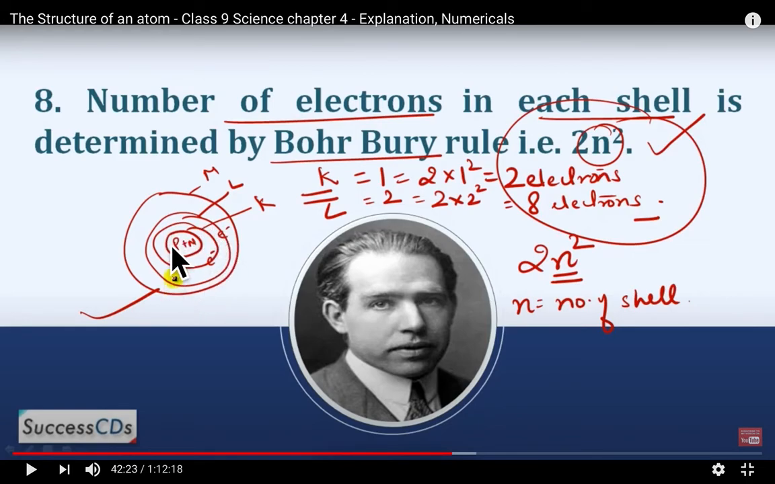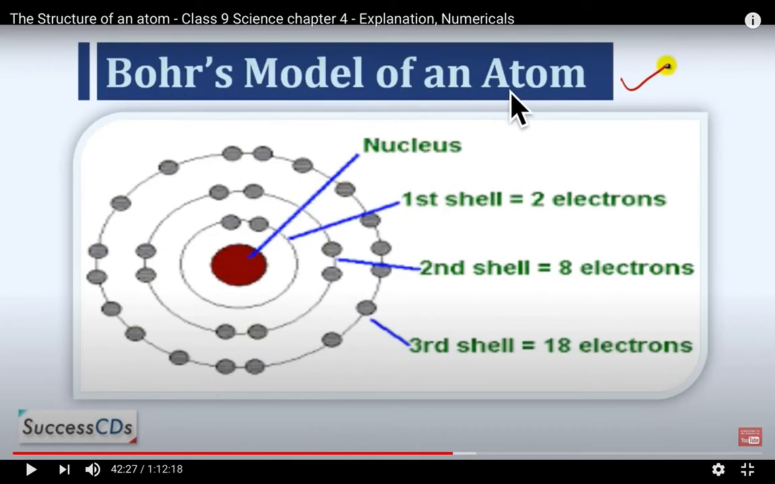Basically the Rutherford model was the base, and then Niels Bohr overcame all the drawbacks of Rutherford, and finally the structure which we are dealing with nowadays is given by Niels Bohr, that is how electrons, protons and neutrons are arranged in the atom. Bohr model of an atom. This is the model of an atom.